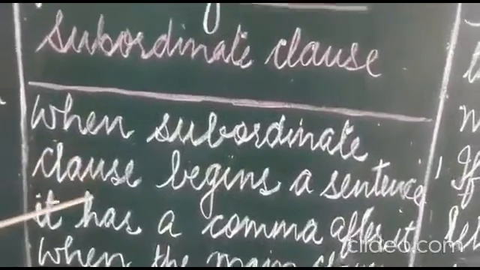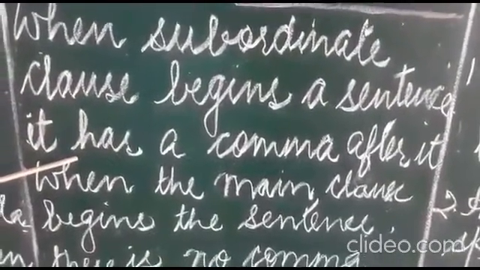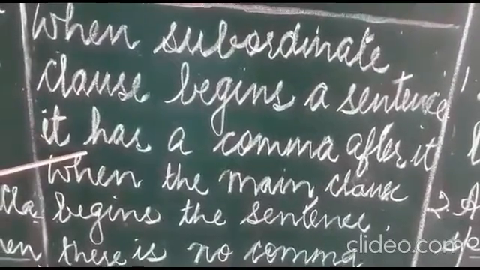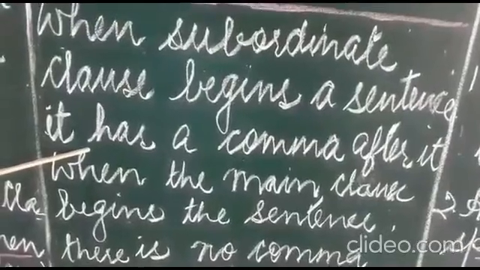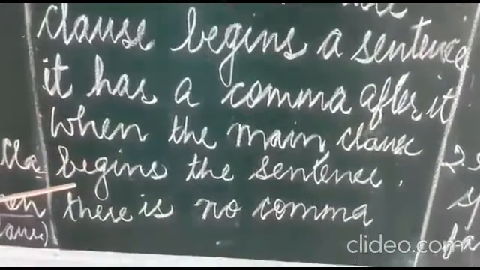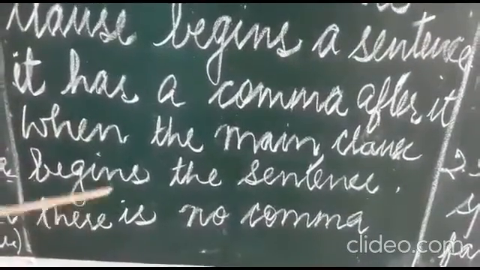When a subordinate clause begins a sentence, it has a comma after it. Right? When the sentence begins with a subordinate clause, it has a comma after it. And when the main clause begins the sentence, there is no comma. To understand this, look at these sentences.